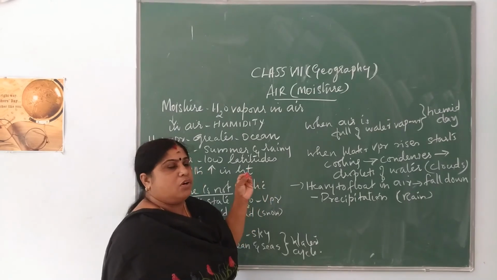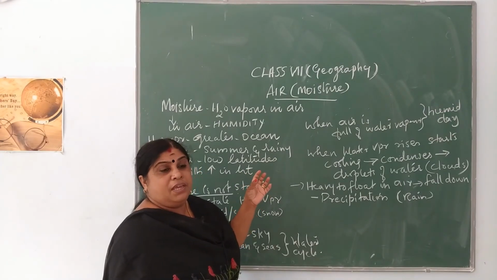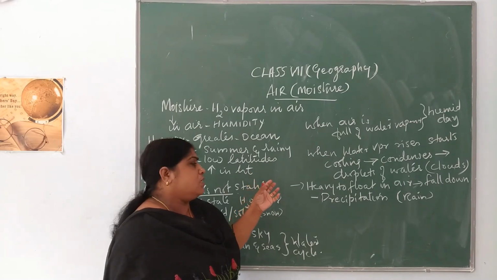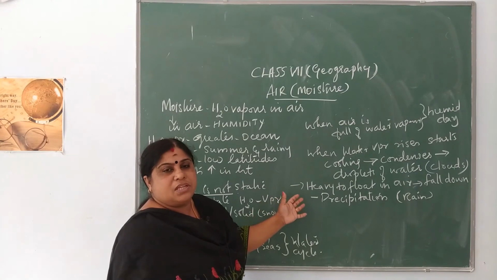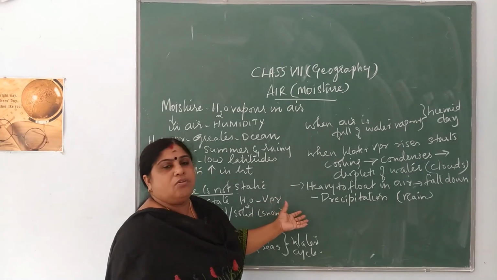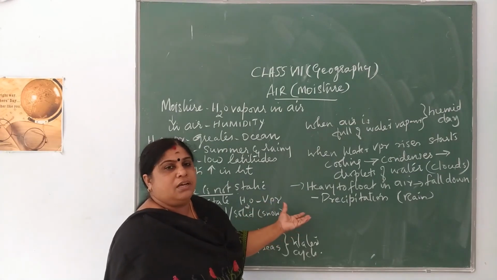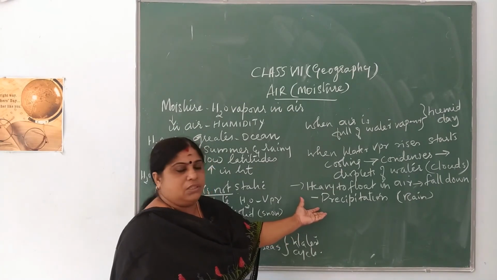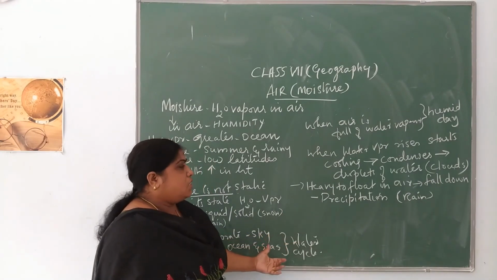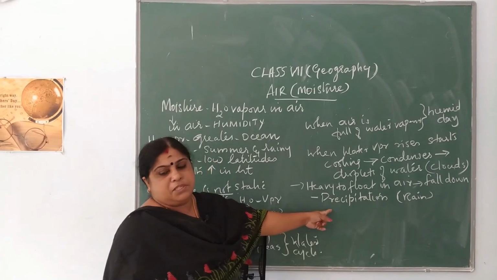These droplets become heavier because it is a continuous process. It becomes too heavy to float in the air, and at a particular point it falls back to the earth in the form of precipitation, which you call rainfall. So the three processes I told you are evaporation, condensation and precipitation.